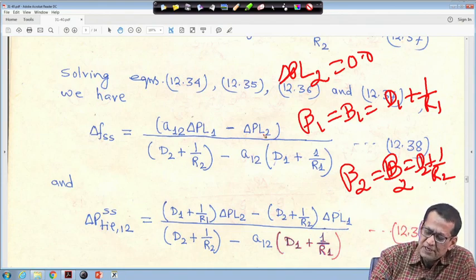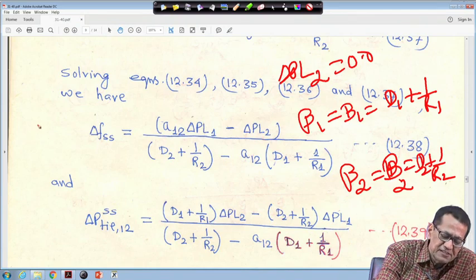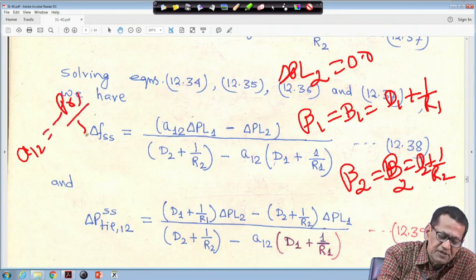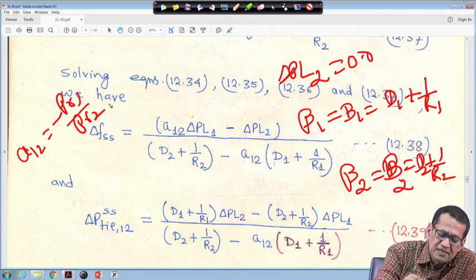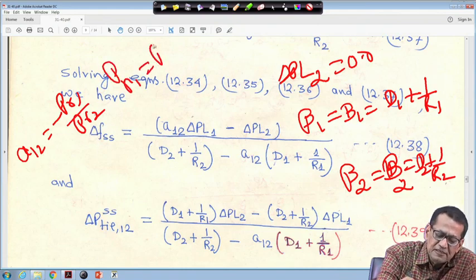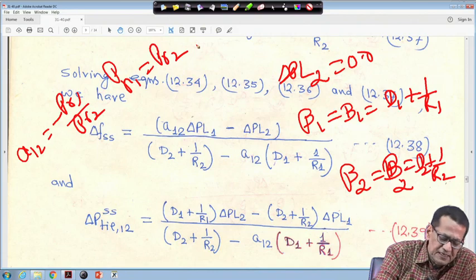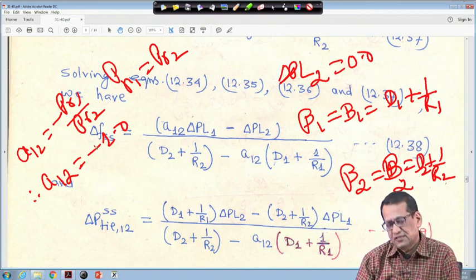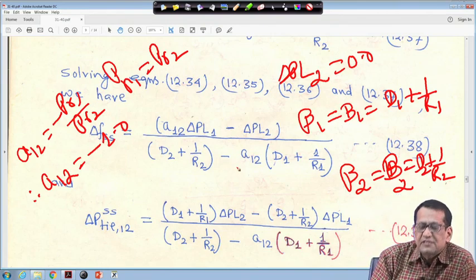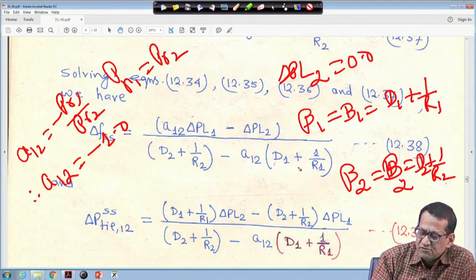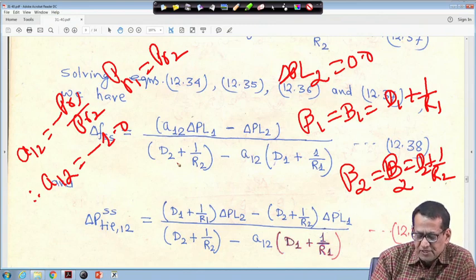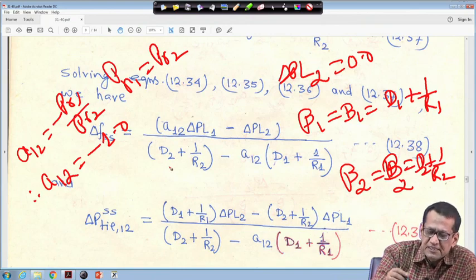Therefore, you put delta PL2 equal to 0, and another thing, we assume that the area capacity ratio A12, which we define as minus PR1 upon PR2, you assume they are the same, that means we assume PR1 is equal to PR2. In that case, A12 will be equal to minus 1.0. So all these things you put in this equation: A12 is equal to minus 1, delta PL2 is equal to 0, this one you make beta 1 and this one you make beta 2 for both the equations. If we do so, now I am cleaning this one, I hope you have understood.